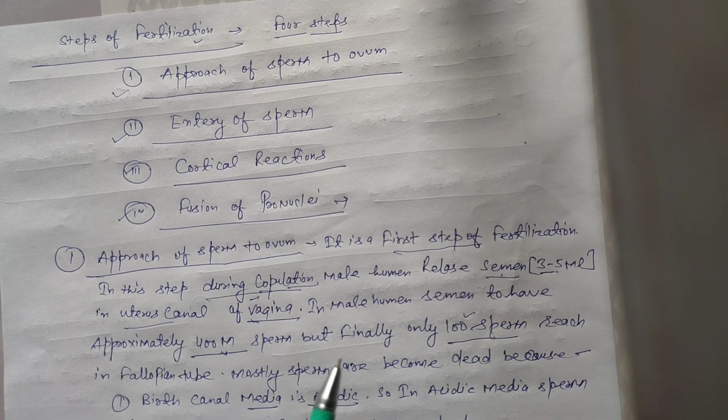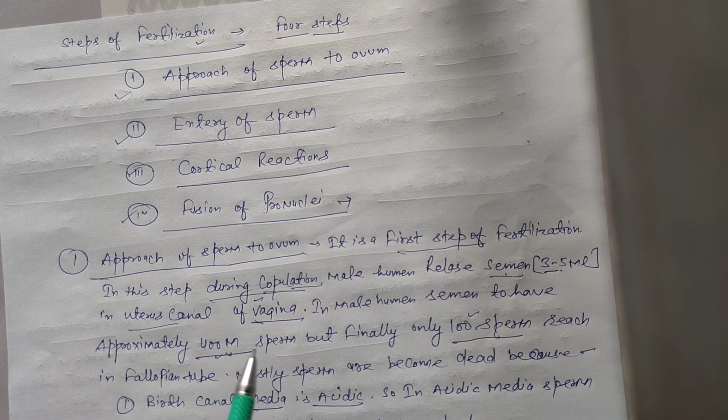Second, total releasing sperm is approximately 200 million, 300 million or approximately 400 million. But finally 100 sperm reach the fallopian tube, the oviduct, because vagina epithelial cells show phagocytosis and phagocytose sperms. And second, mostly sperms become dead because the media of the birth canal is acidic.